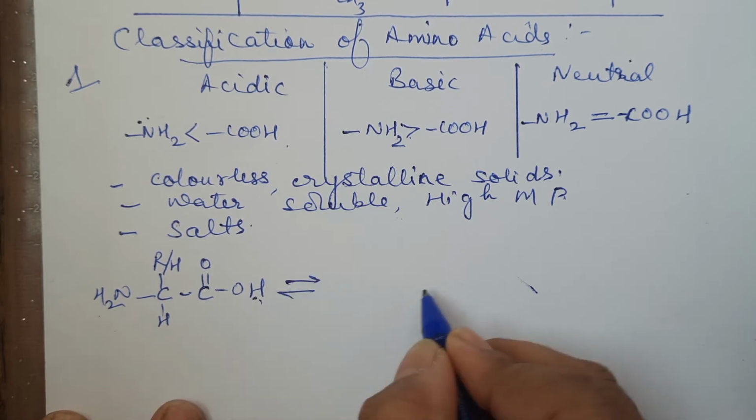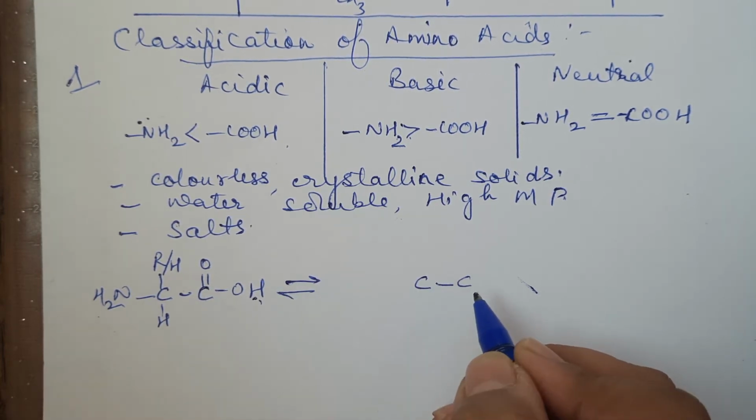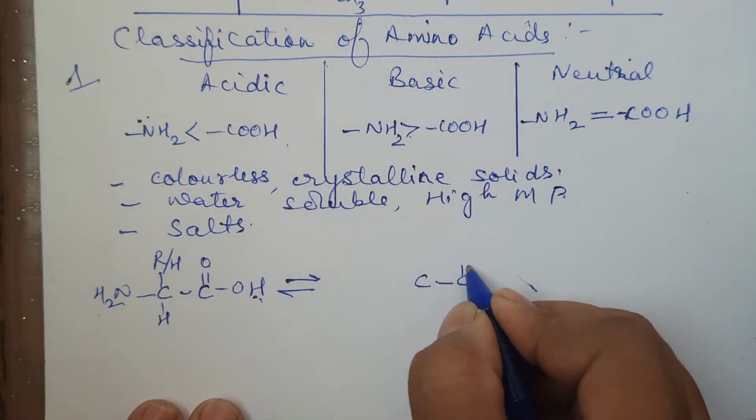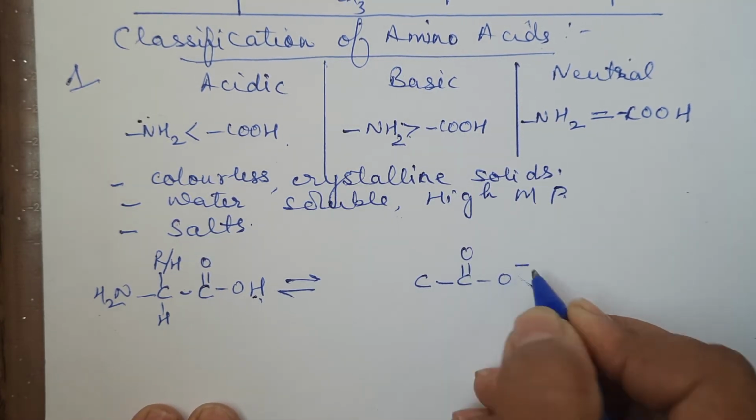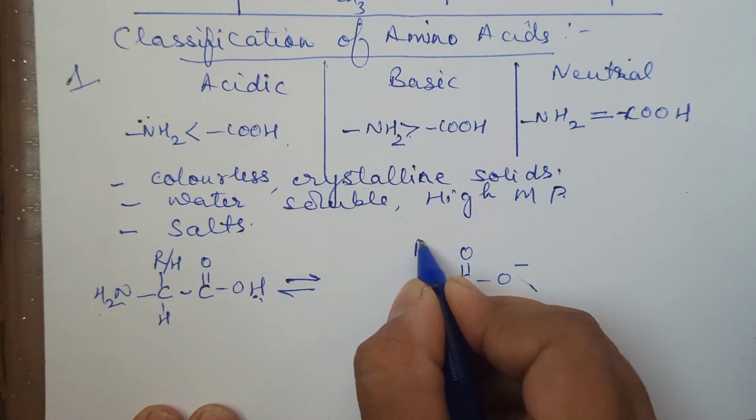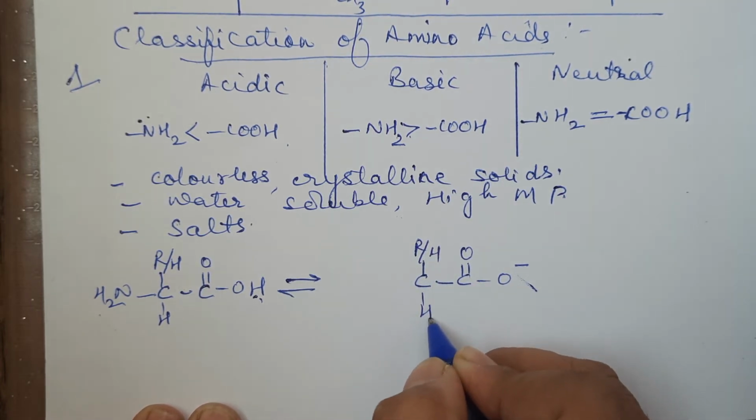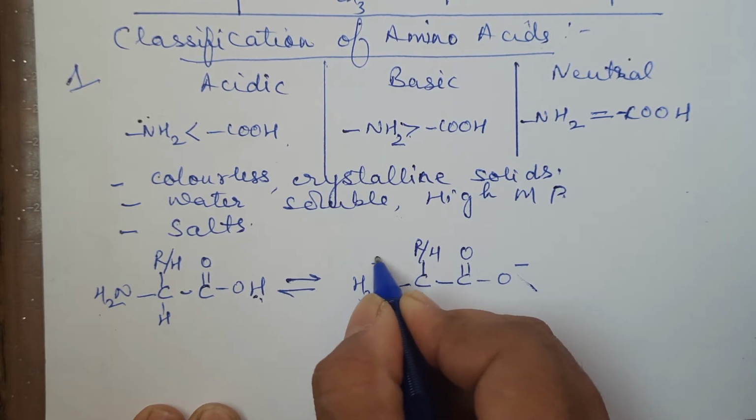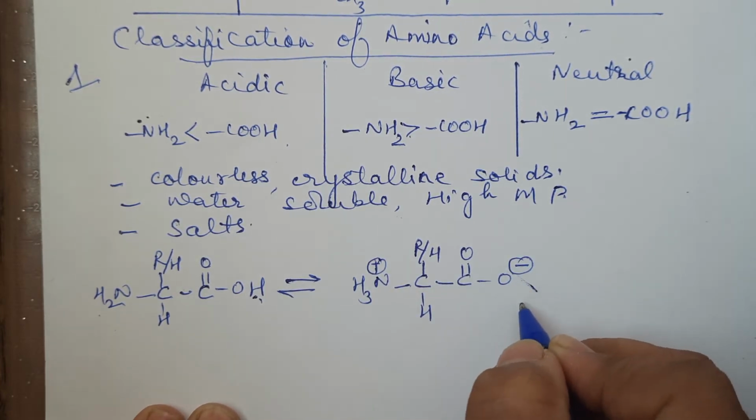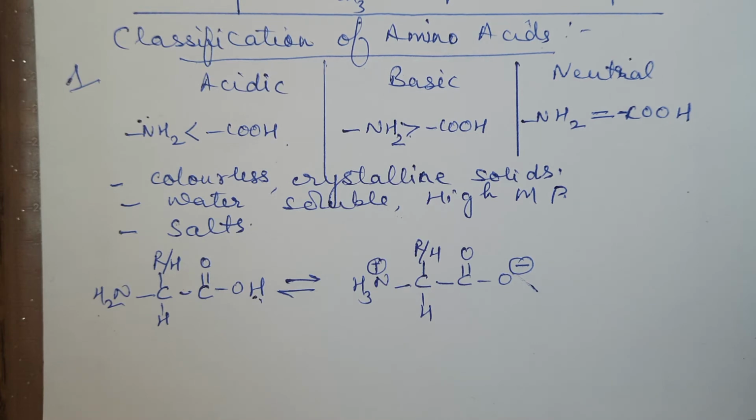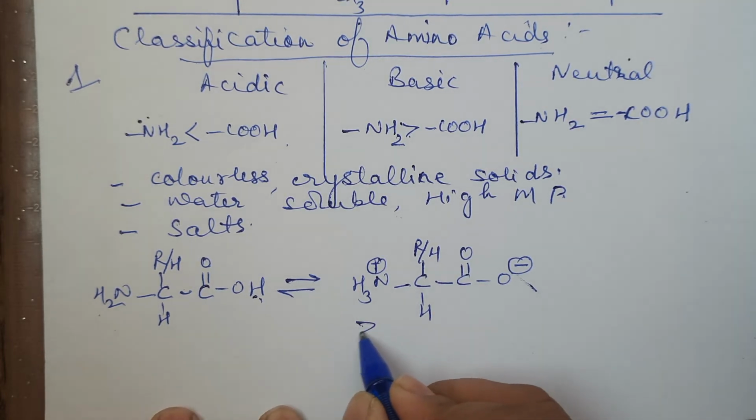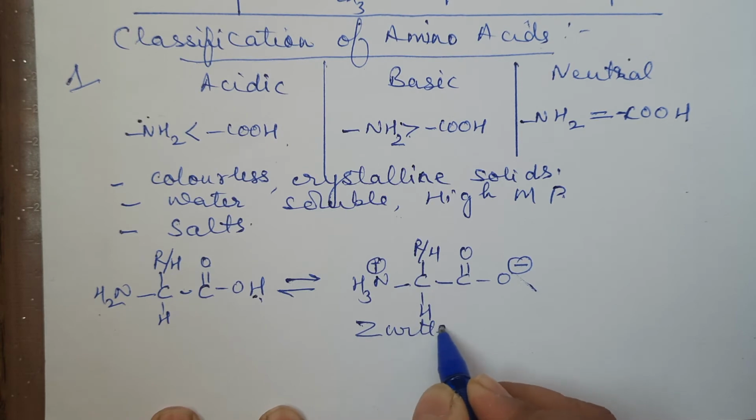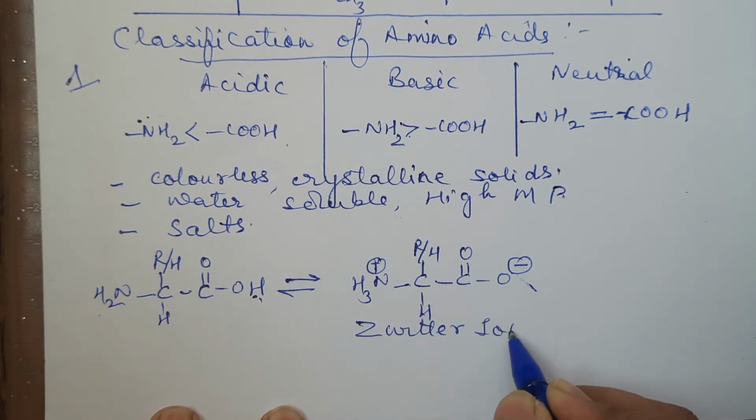So in the next structure, we will have COO minus, this will be R or H, this will be as such H, this will be NH3 plus. So what has happened? This acid has given its H plus to NH2. So it has formed a cation and anion within the structure. Such an ion form is called a Zwitter ion.